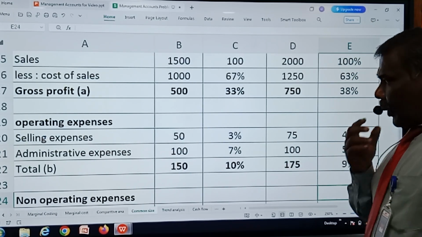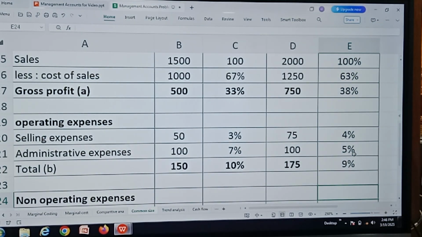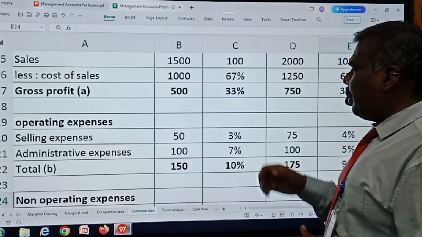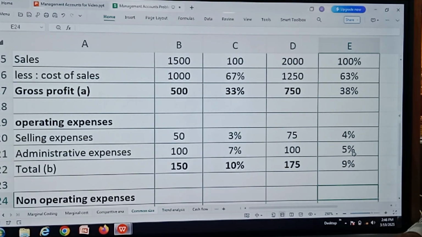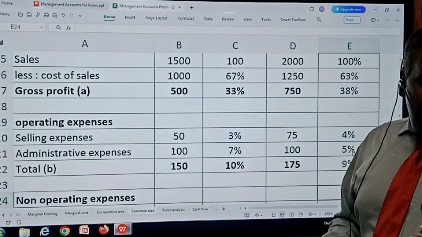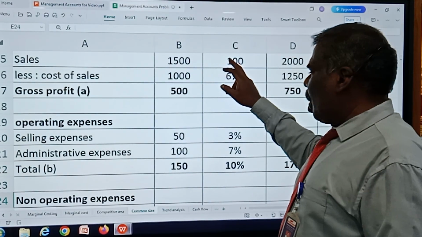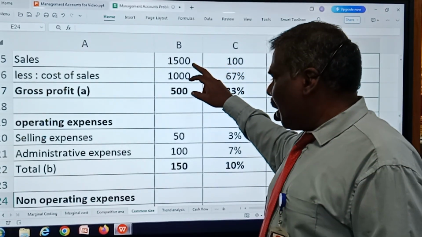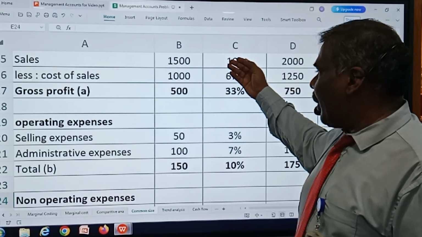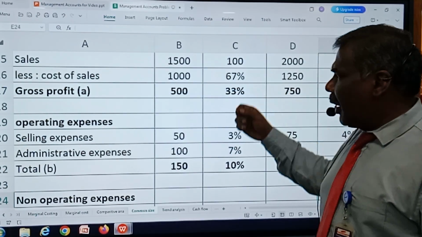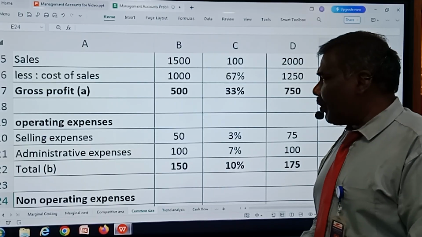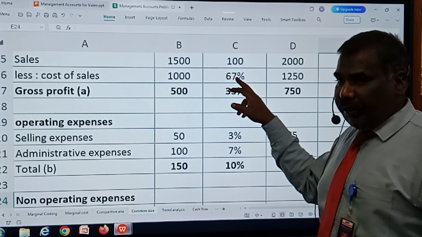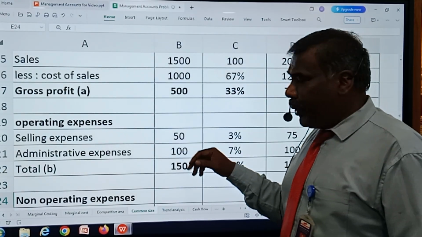Sales for the year 2023 is 1500 and for the year 2024 is 2000. And the percentage for the year 2023 will be decided upon. I have to assume sales as 100%, because since sales is the deciding factor, we have to divide each and every amount with the sales value. So sales will be treated as 100%. Cost of sales is 1000. That is 1000 divided by 1500 into 100. It comes to 67%.